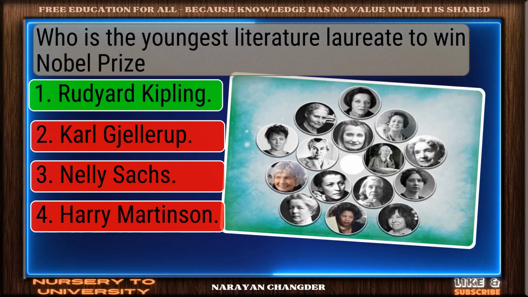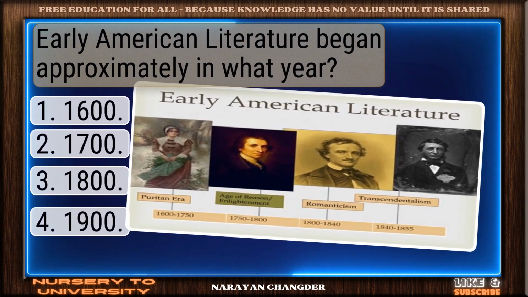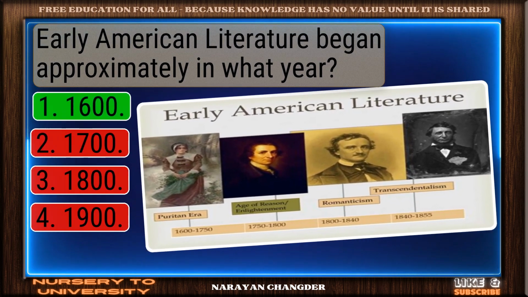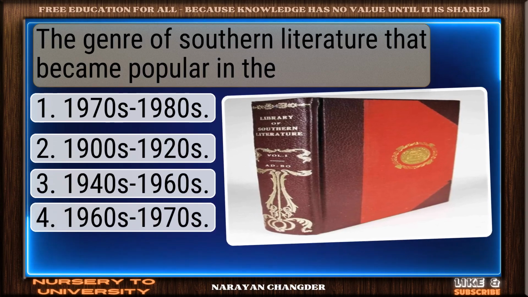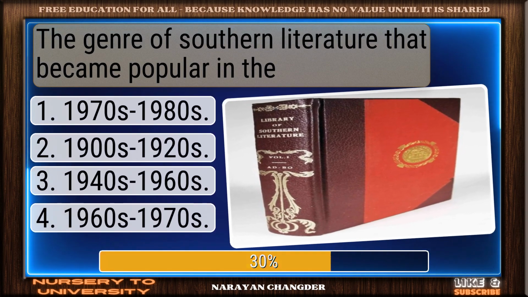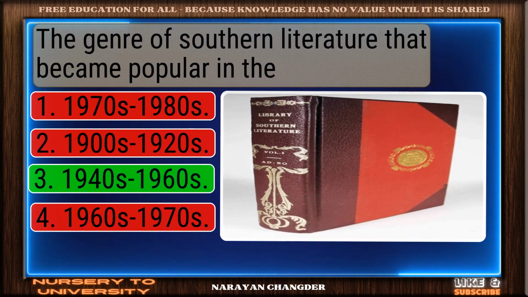Rudyard Kipling is correct. Early American literature began approximately in what year? Great job, 1600 is accurate. The genre of Southern literature that became popular in the ____. Good job, 1940s, 1960s works well.